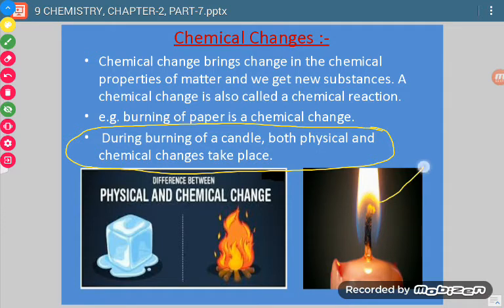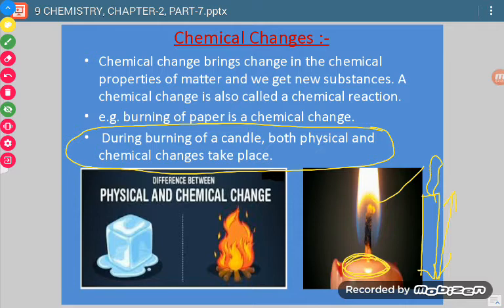Now see in this diagram what you can see. Here you can see the liquid state of wax. Solid wax has converted into liquid state, so it is a physical change. Now suppose this was the length of our candle and here we were burning it. With the passage of time, its size will keep on decreasing and the whole of the wax will finish after some time.